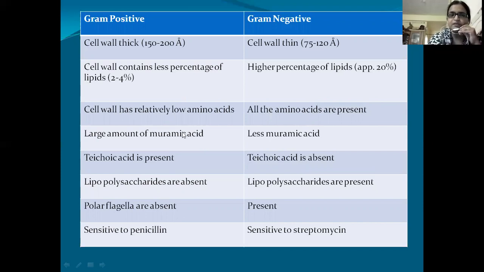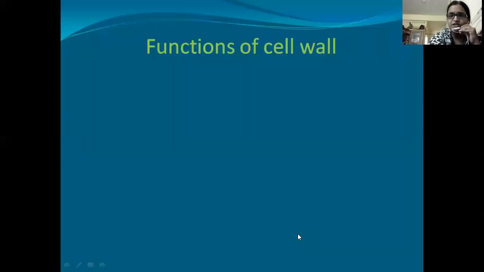Flagella: polar flagella are absent in gram positive cells, whereas they can be seen in gram negative cells. Gram positive cells are sensitive to penicillin due to the greater amount of peptidoglycan, whereas gram negative cells are not sensitive to penicillin, but they are more sensitive to streptomycin. Functions of the cell wall.